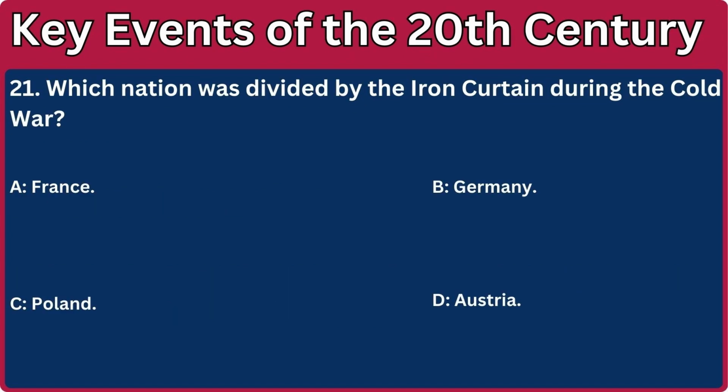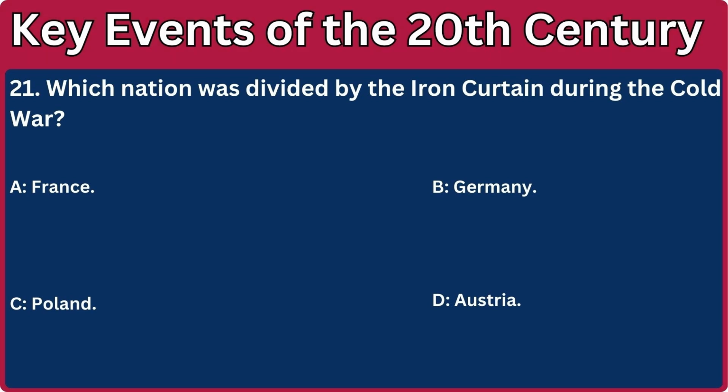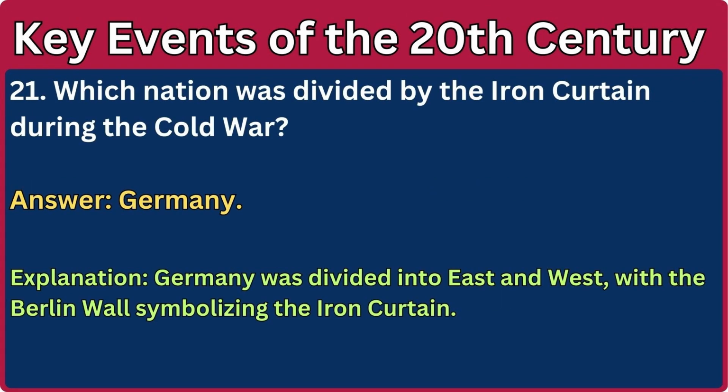21. Which nation was divided by the Iron Curtain during the Cold War? A. France. B. Germany. C. Poland. D. Austria. Answer: Germany. Explanation: Germany was divided into East and West, with the Berlin Wall symbolizing the Iron Curtain.